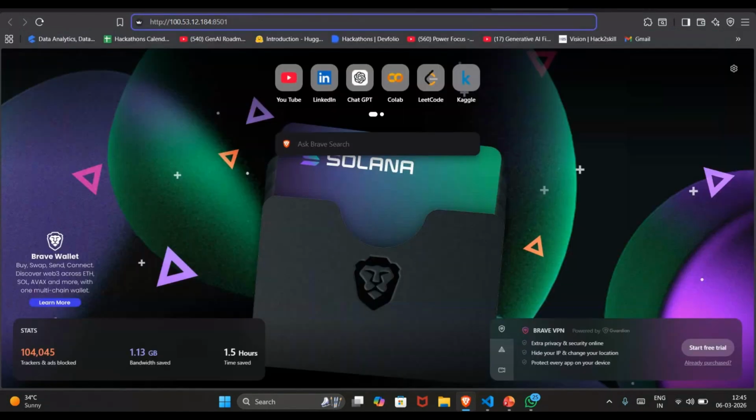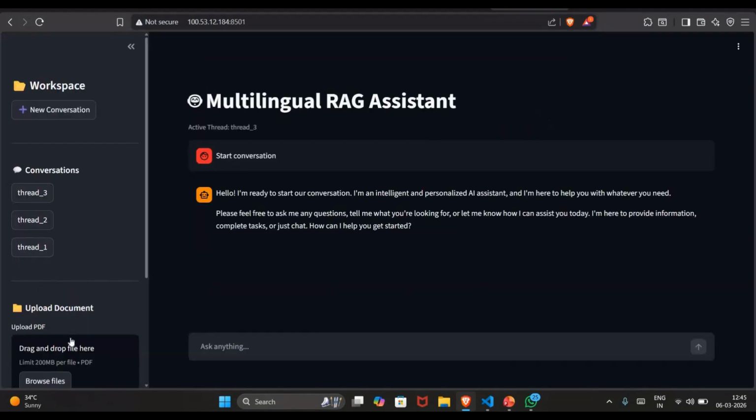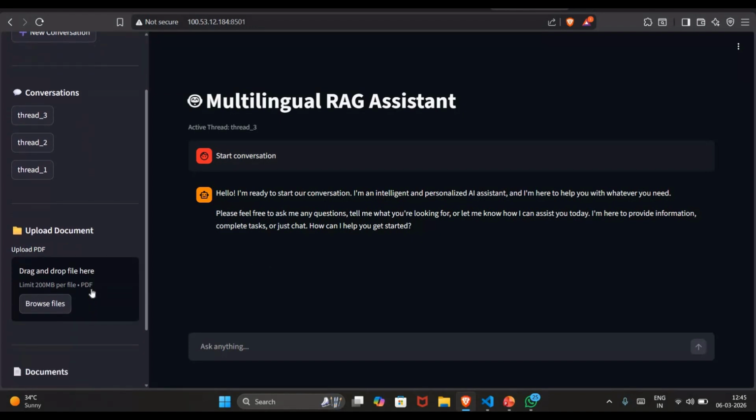Now let me show where our front end is running. The front end is built using Streamlit and runs on port 8501, providing a simple interface where users can upload government documents and ask questions in any Indian language. When a user uploads a government document, the system first processes it, translates it to English using Sarvam AI, and then splits the text into smaller chunks. These chunks are converted into embeddings and stored in a FAISS vector database, while user and thread information is stored using SQLite. When a user asks a question, the question is again translated using Sarvam AI, converted into embeddings, and used to retrieve the most relevant document information from FAISS.